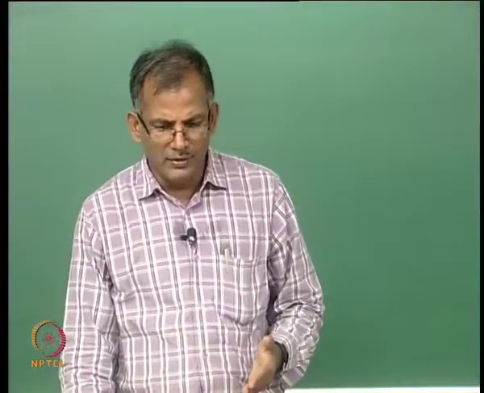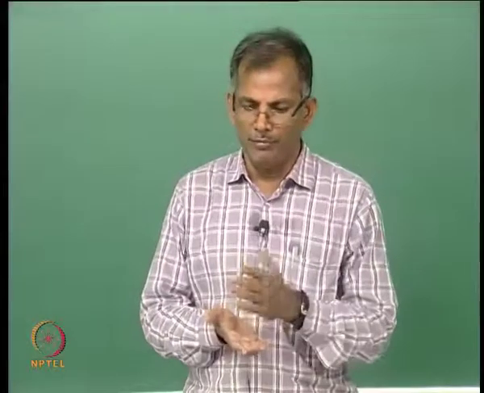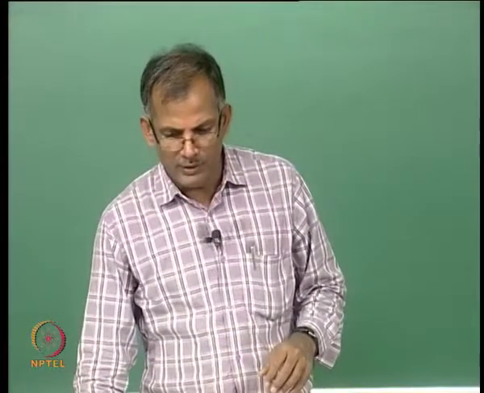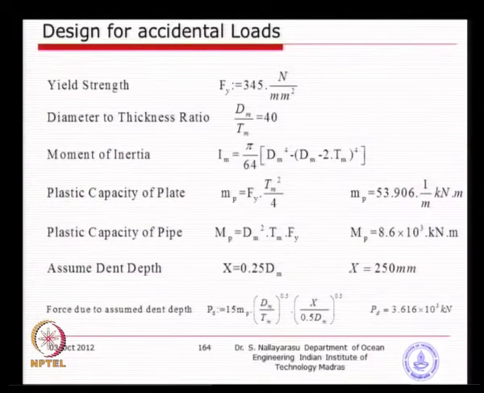All other parameters are given, and basically the energy of impact is calculated as 9,900 kilonewton meter, basically half m v squared, everything is given, simply calculate. The modulus of elasticity you will require for that empirical formula, just for the sake of calculations. So, diameter to wall thickness, moment of inertia, and the plastic capacity of the part of the pipe, the plate made of that pipe, basically that local moment of inertia, and then the plastic capacity of the tubular section itself, as a whole section.